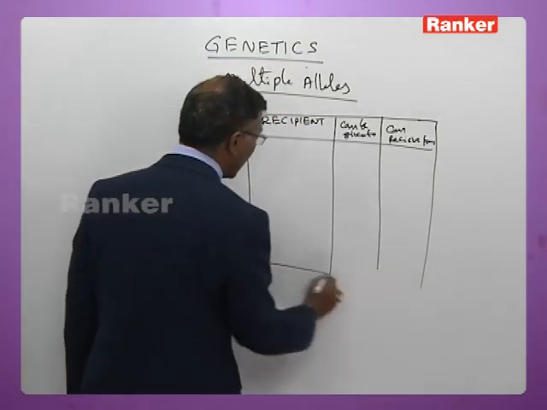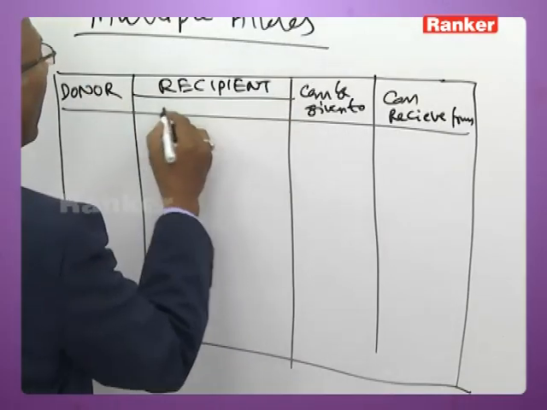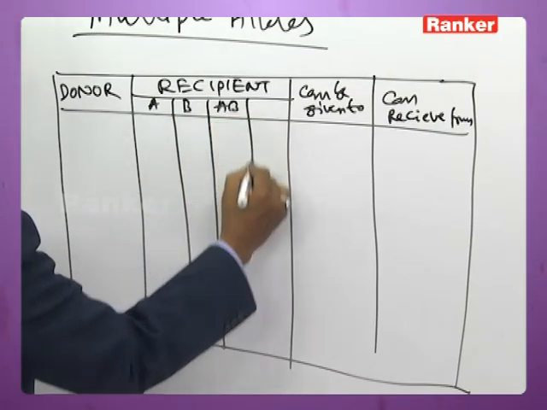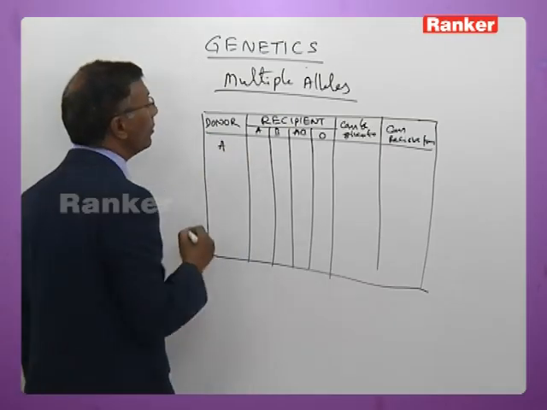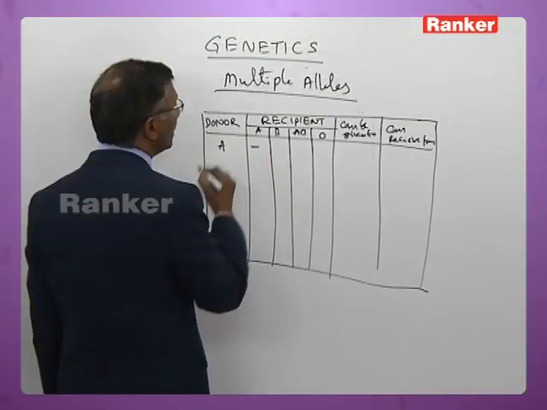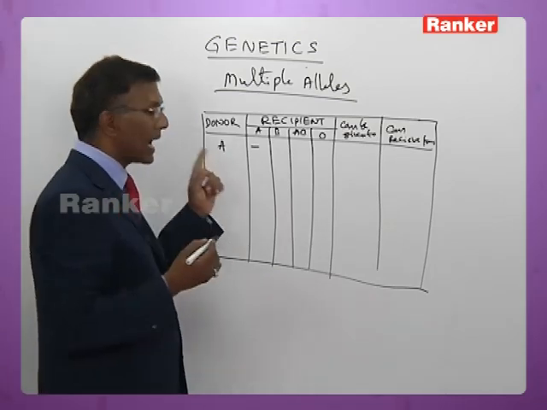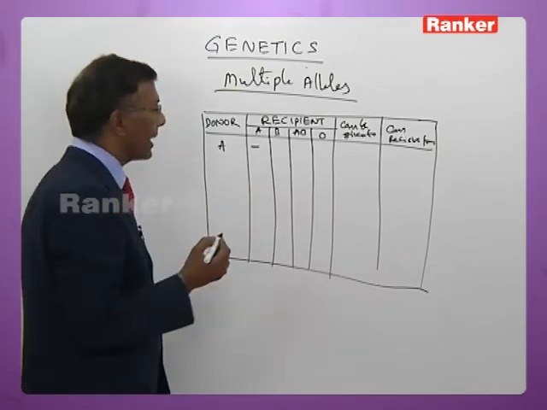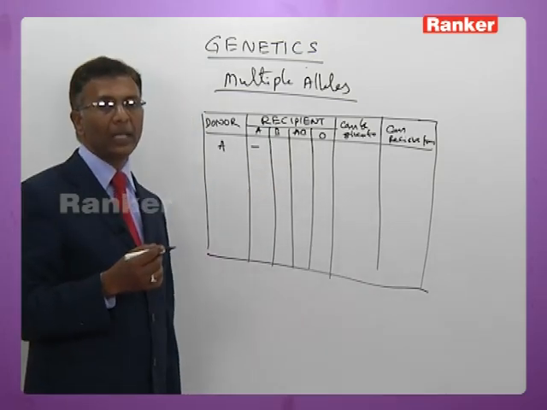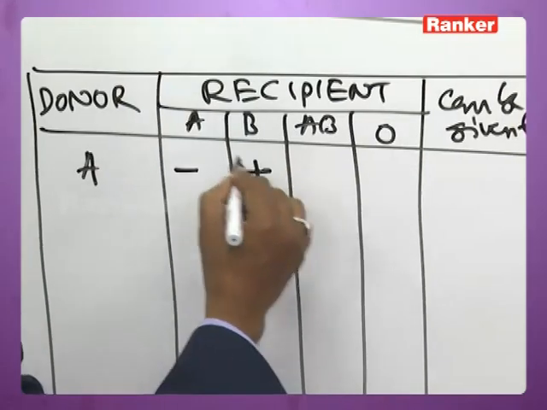Now this is another tabular form, which tells us about the mode of transfusion of blood groups. Suppose A group: A can be given to an A person, so there is no agglutination, because antigen and antibody are compatible. The A person has antibody B. A blood group cannot be given to B because the B person has antibody A; antigen A and antibody A are incompatible, so agglutination takes place.